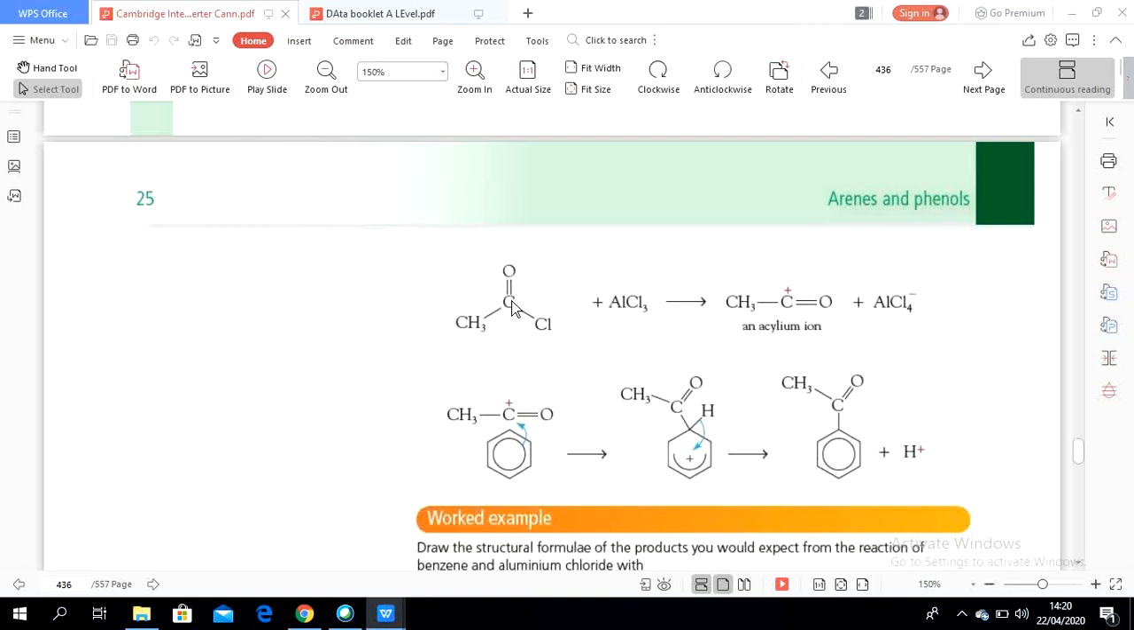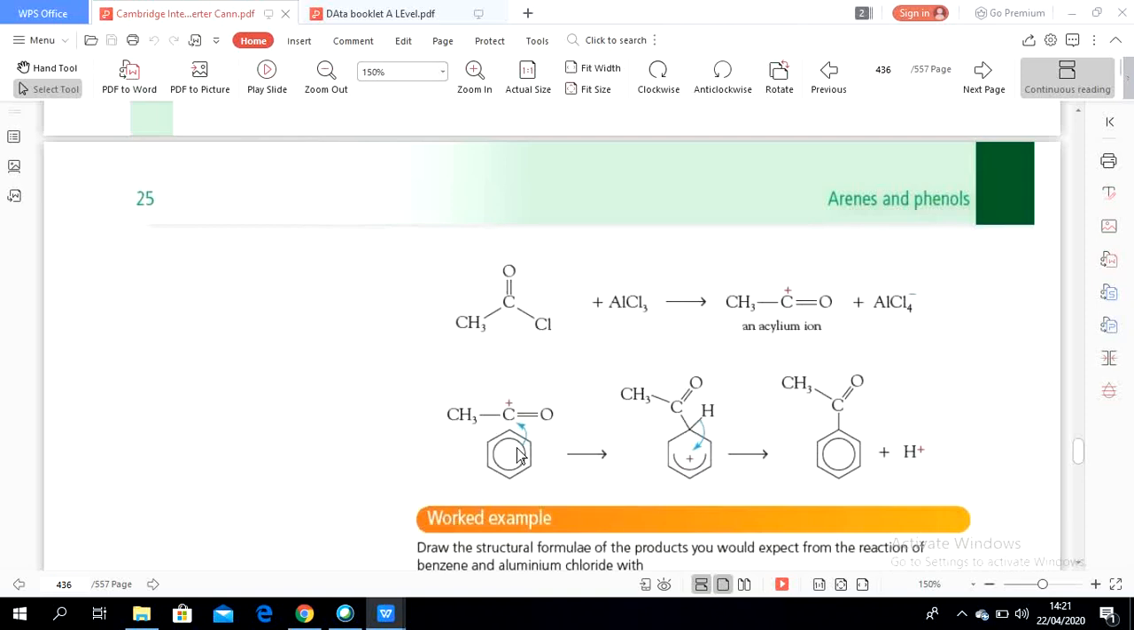The electron of the carbon here is taken by the electronegative chlorine. That makes the chlorine become a negative ion, and the other part becomes a positive ion. The positive ion is called the acylium ion. The Cl negative has an extra electron. This extra electron can make a dative covalent bond with the AlCl3, which makes AlCl4 negative.